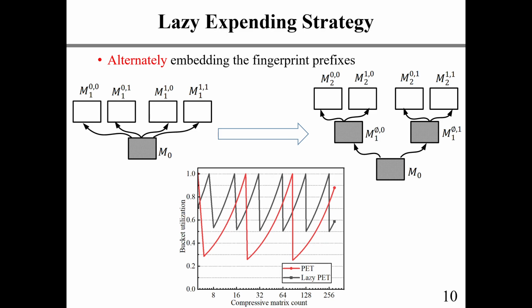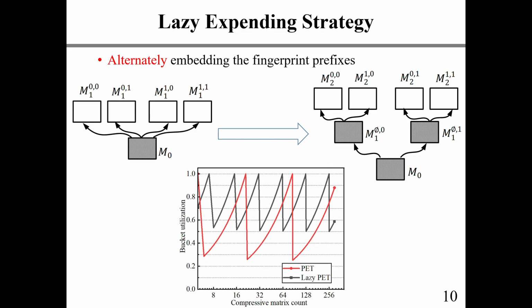However, the exponential scaling of the basic PET can have unsatisfactory memory utilization whenever initializing a new level due to the large fraction of unused buckets on the new level. To improve the memory efficiency of PET, we first design a lazy expanding structure for PET.